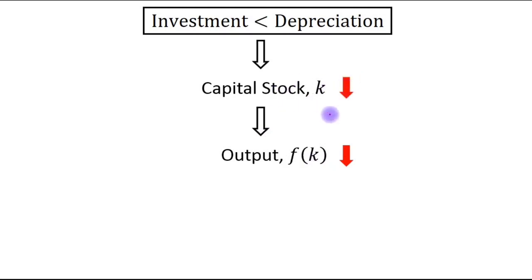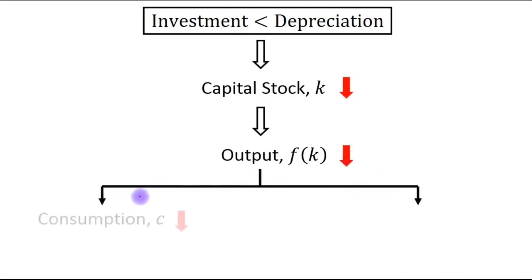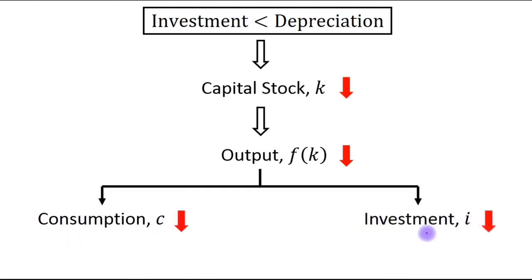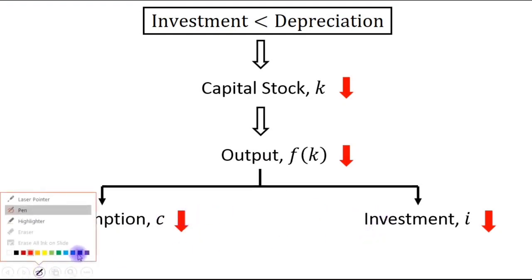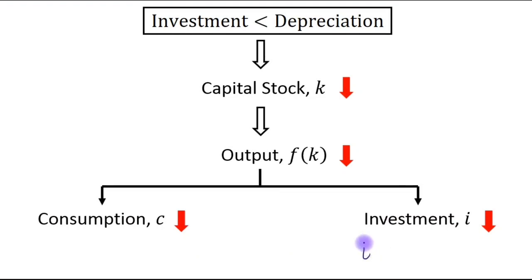If capital stock goes down, output will fall. Consumption depends on output, so consumption decreases as output also decreases.